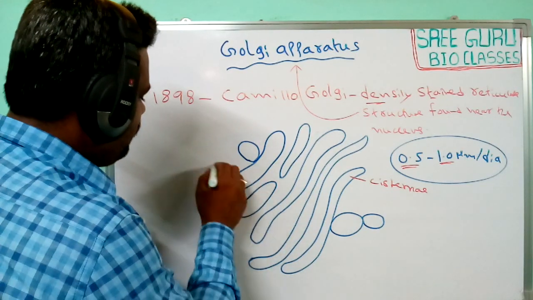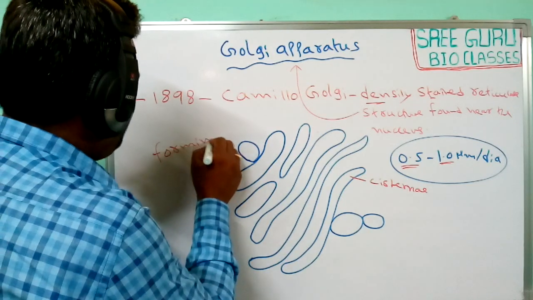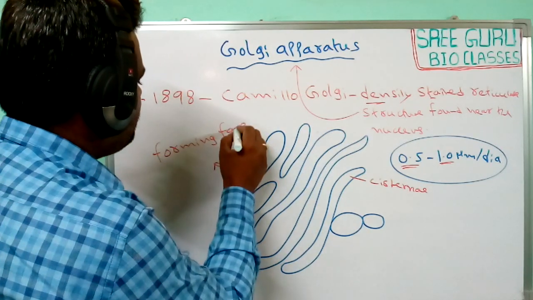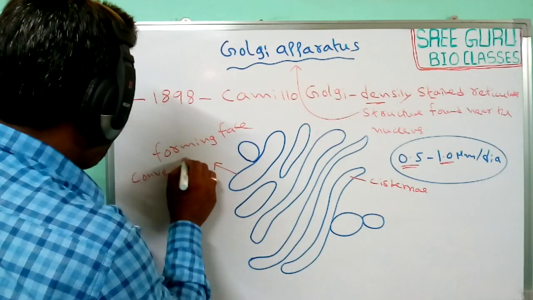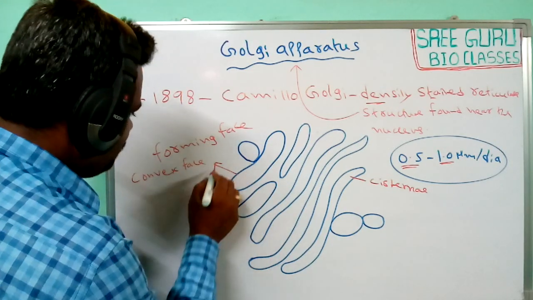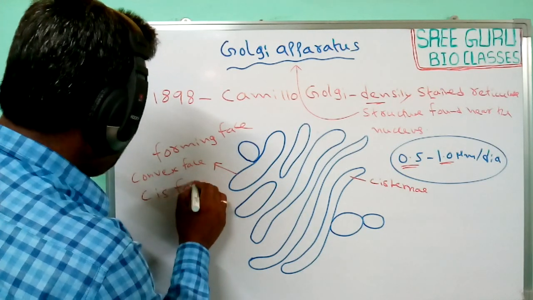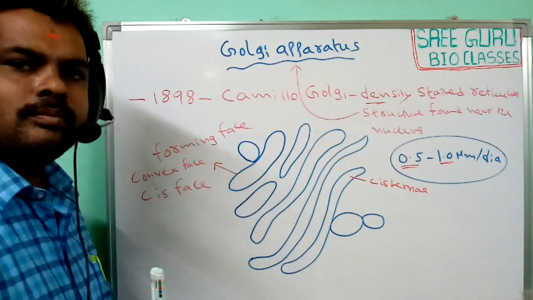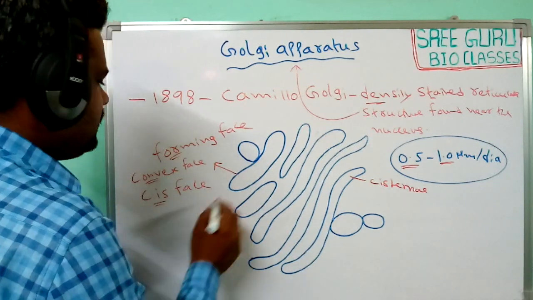One is the forming phase, or convex phase, or cis phase.